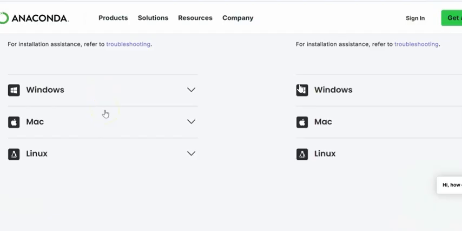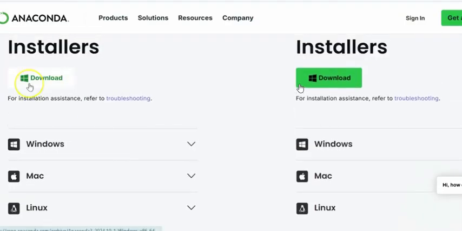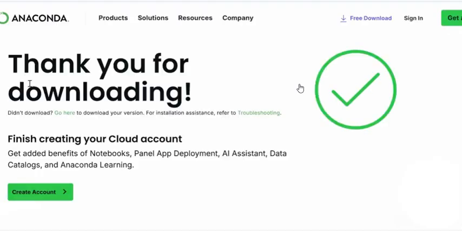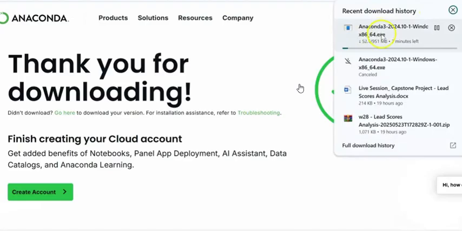My suggestion is that if you are using Windows, there is no need to choose any operating system. Directly click on download, which will start downloading a small executable file. Although it is a video, I am not going to continue the whole installation process. But I am definitely going to show you that something has started in my download. Can you see that? It is the Anaconda installer. I'm going to pause right now, and as soon as I play, the software is downloaded. That is the basic software downloaded, and then you can run it.